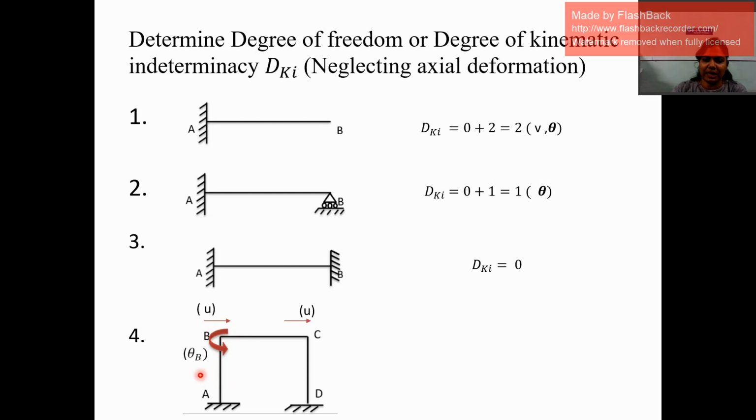So one possible displacement at the joint is theta B, and another rotation is there at joint C, so that is theta C. So the total DKI of this figure is the displacement in the x direction as a whole unit, then the rotation of joint B and the rotation of joint C. So the possible displacements are 3, so the DKI of this frame is also 3.